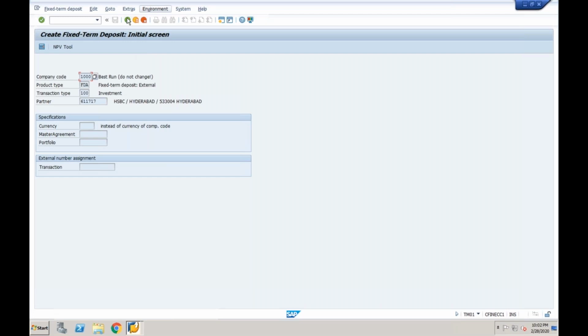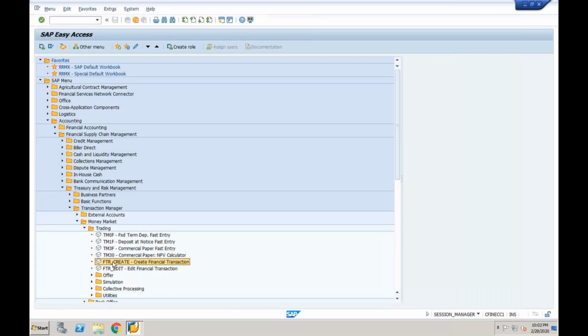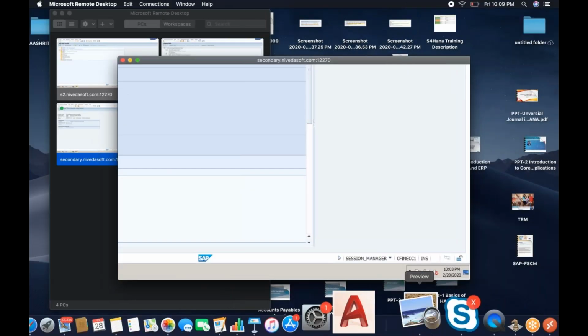Now come to the front end application. You structure the product. Now I am coming back again. I want to create a financial transaction as per the company requirement. Before this, we will go to our Excel sheet once.